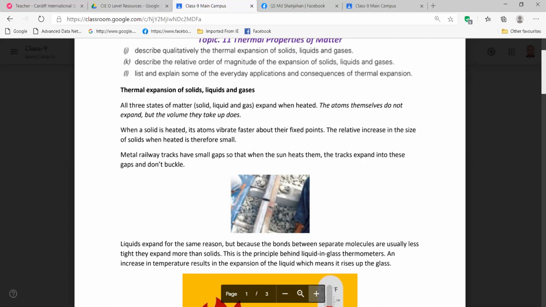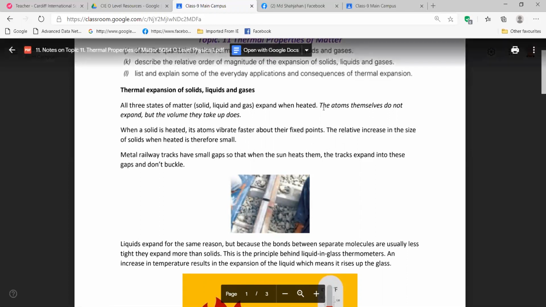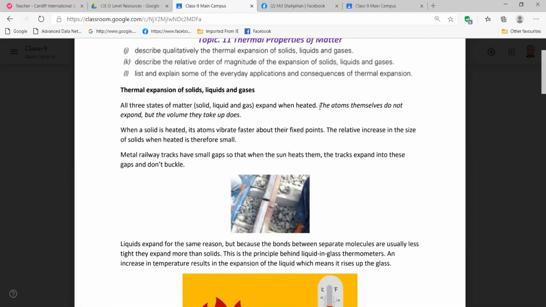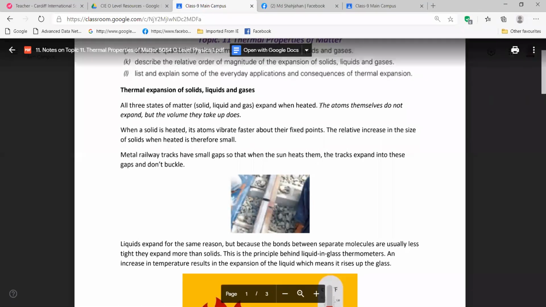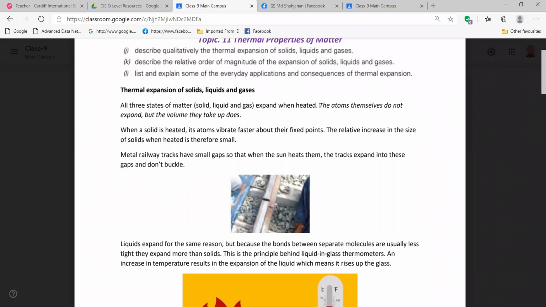Okay, wait here. We got a very important thing. In your MCQ part, you'll get these questions several times: molecules or atoms are not expanding. What is expanding? The solid as a whole is expanding. Like when you have one block of iron, there are lots of molecules in it.